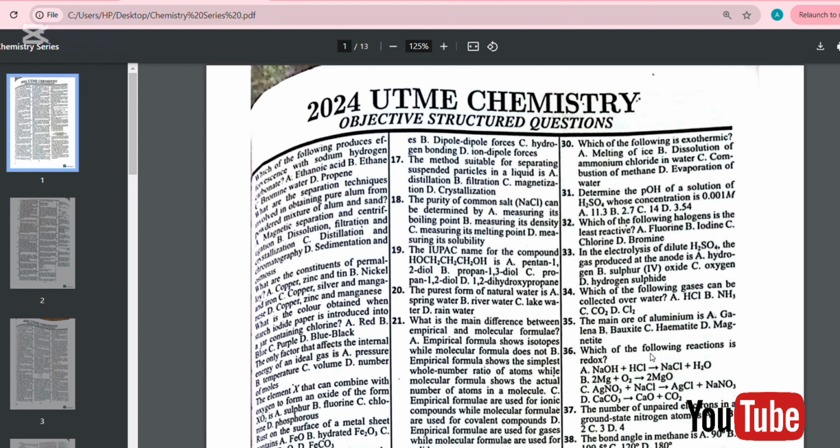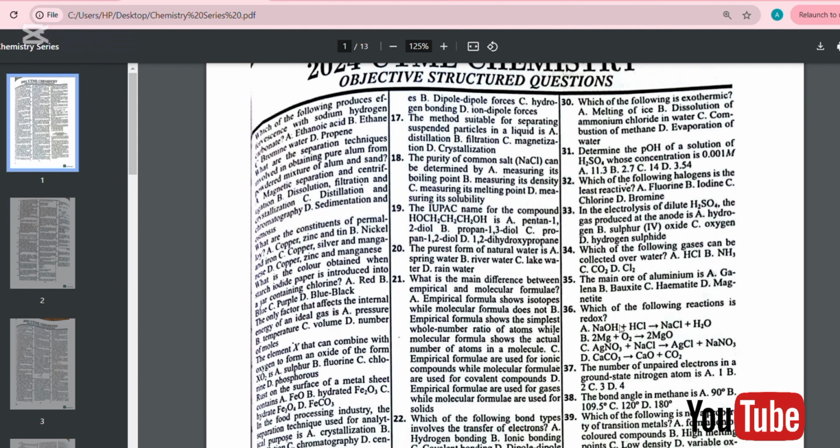Number 36. Which of the following reactions is a redox reaction? We have A. Sodium hydroxide plus HCl to give sodium chloride and water. B. 2 molecules of magnesium plus oxygen to give 2 molecules of MgO, that is magnesium oxide. C. Silver nitrate plus sodium chloride to give silver chloride and sodium trioxonitrate.